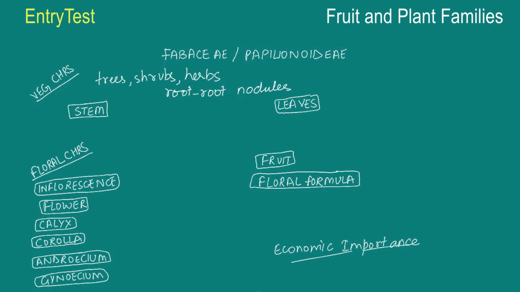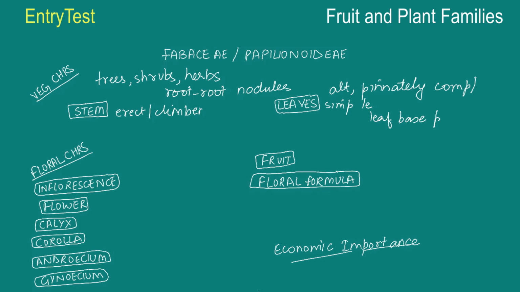Coming to the stem, the stem is either erect or it is a climber stem. The leaves are alternate. They are pinnately compound, or they can also be simple. The leaf base is pulvinate. And the venation is reticulate because it's a dicot.